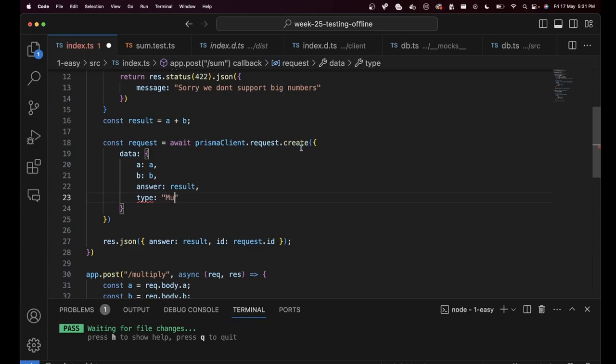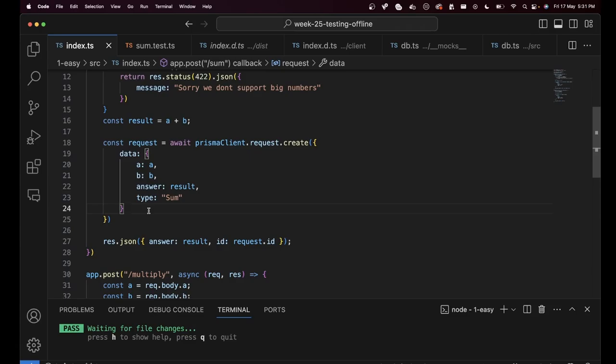Question is how? Since we have mocked out this database call, how can we spy on this function call? What does spying mean? It means that even though this is a mocked function, I want to spy on it. I want to see, was this called? What inputs was this called with? Were the inputs this or something else? That is what spying on a function means.